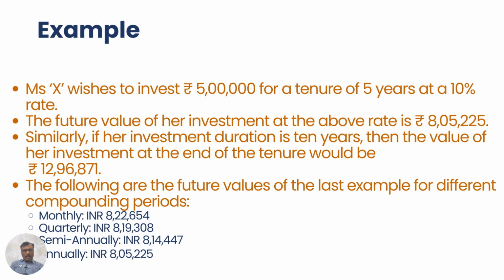Through annual compounding, the future value will be 8 lakh 5,225. If the compounding is done monthly, the future value will be rupees 8 lakh 22,654. If it is done quarterly, the value will be 8 lakh 19,000. Remarkably, with daily compounding, you can earn an additional 17,000 compared to annual compounding for the same investment amount. So higher the compounding period, better the return. So while investing, please check the compounding, whether it's annual or quarterly compounding.